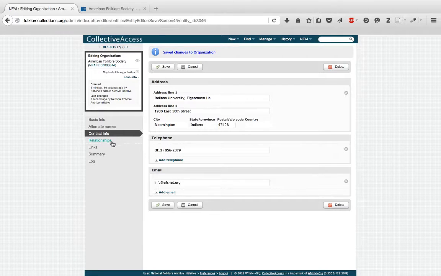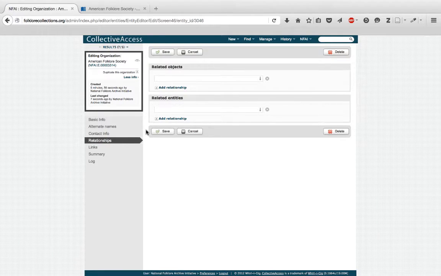Relationships. As you can see, this form is currently blank. As you begin entering collections and start relating this entity to collections, this form will begin to populate. If there are already collections or entities in the FCD that relate to it, you can also fill them in here. As an example, I'll create a relationship between AFS and AFS Executive Director Tim Lloyd in the Related Entities field. We're going to choose the generic is related to designation to identify the nature of the connection between Tim and AFS.